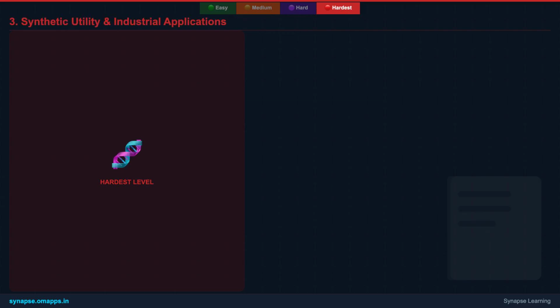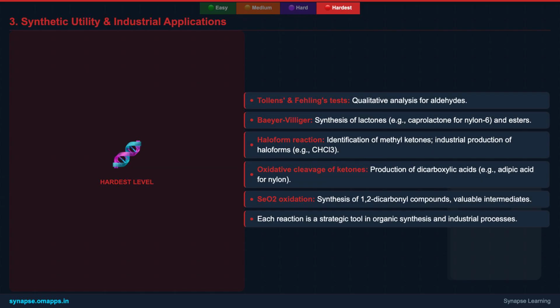The synthetic utility of these oxidation reactions is immense. Tollens and Fehling's tests are not just lab curiosities, they are fundamental diagnostic tools. Baeyer-Villiger oxidation provides a pathway to lactones and esters, essential building blocks in pharmaceuticals and polymers like nylon 6.